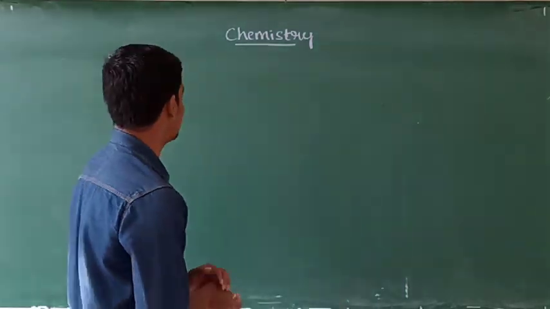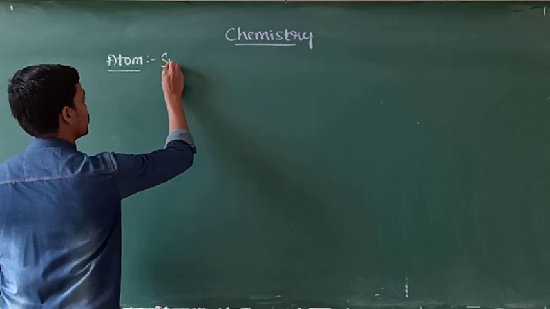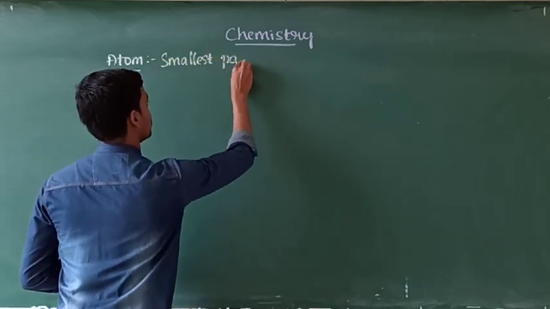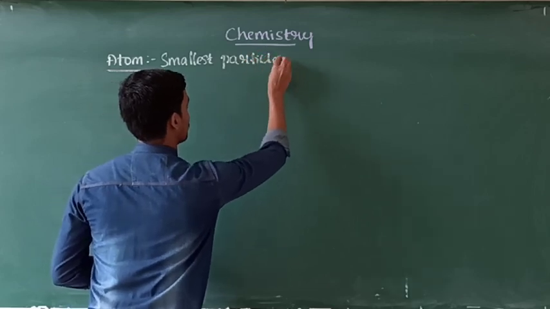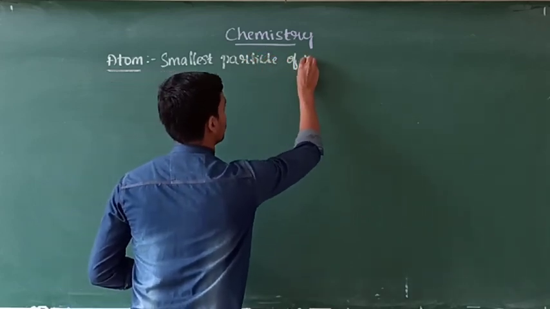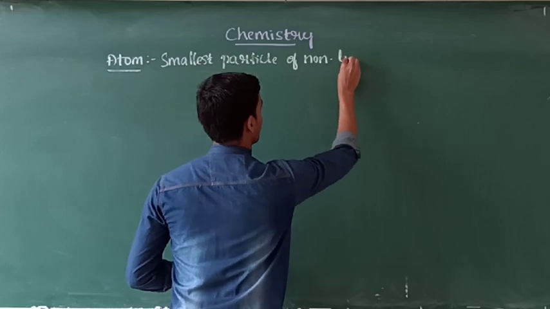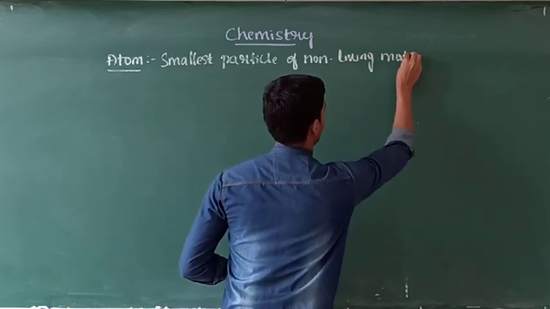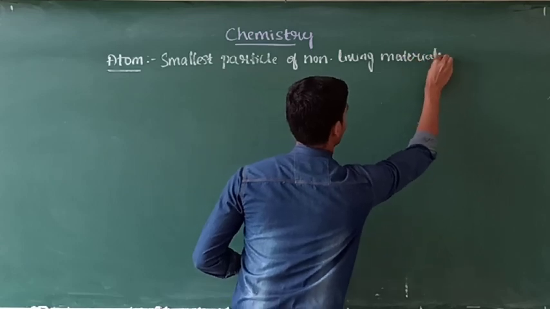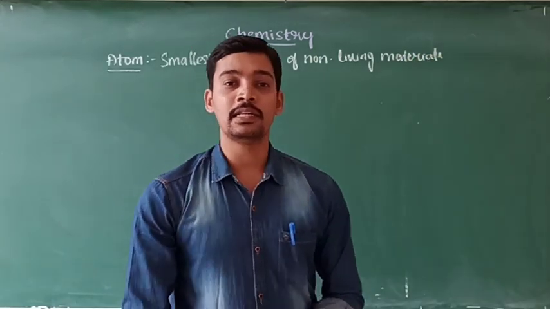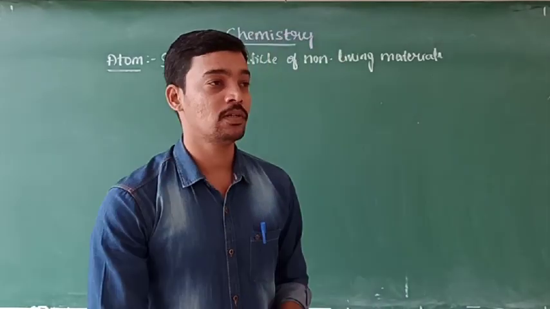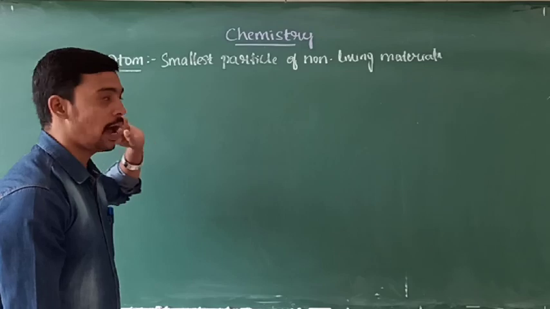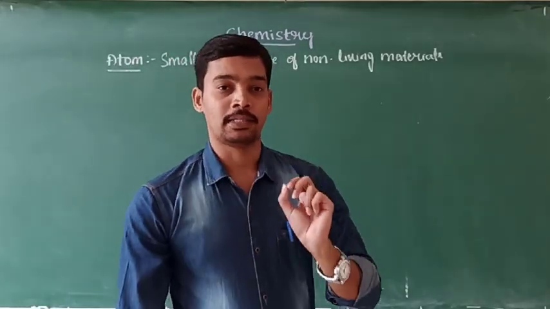Here atom is the smallest particle of non-living things, non-living materials. You already know that the cell is the basic unit of living organisms. Similarly, in non-living things, non-living materials, atom is the smallest basic unit.